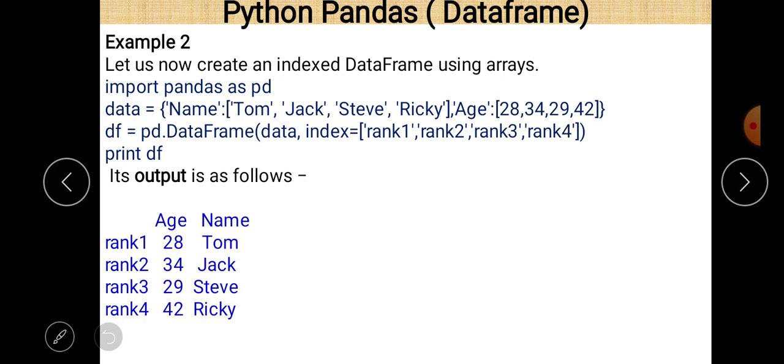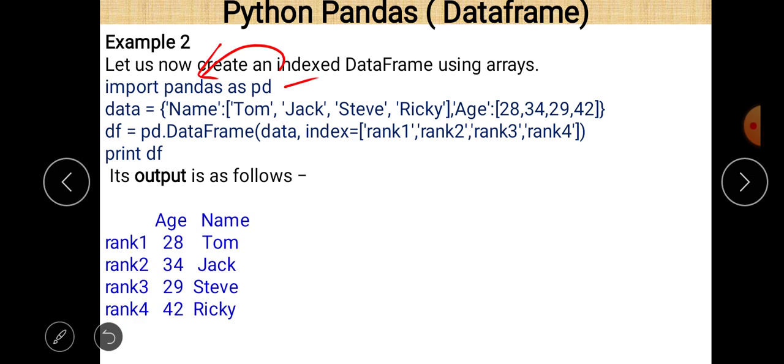So first line, import pandas as pd remains the same. pd is the alternative name given to the pandas library. Whenever we want to use pandas as a library, just write pd in place of pandas, then put the dot operator, and then the name of the method belonging to the pandas library.